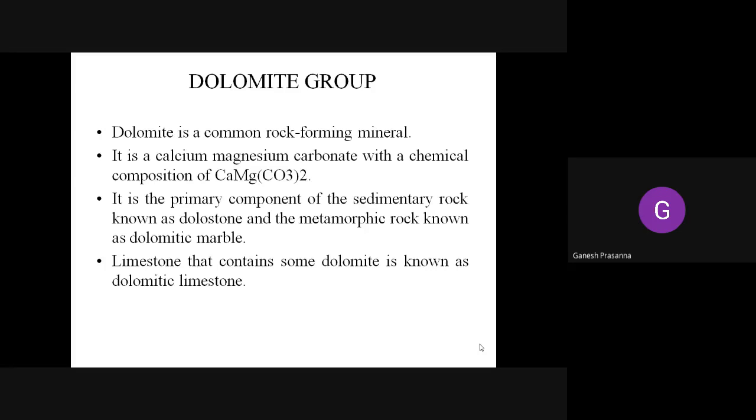It's a calcium magnesium carbonate. It is a very important component of the sedimentary rock known as dolostone, and a metamorphic rock known as dolomitic marble. Limestone which contains some amount of dolomite is also called a dolomitic limestone.